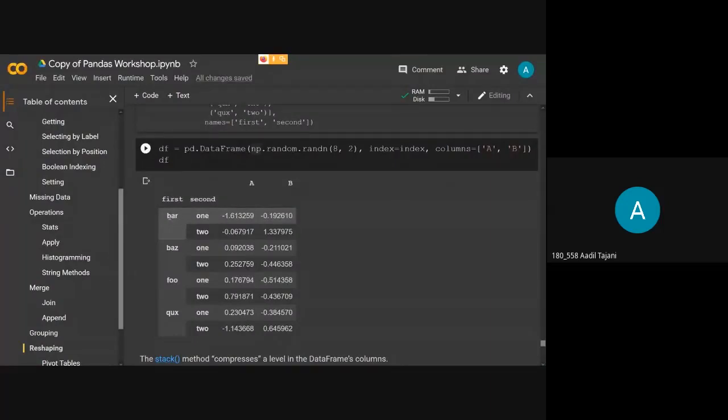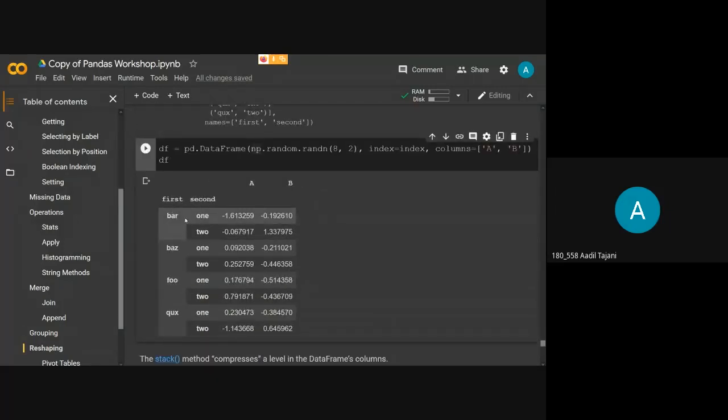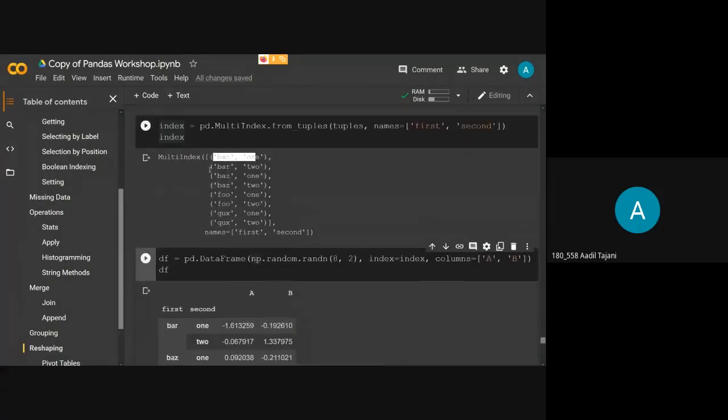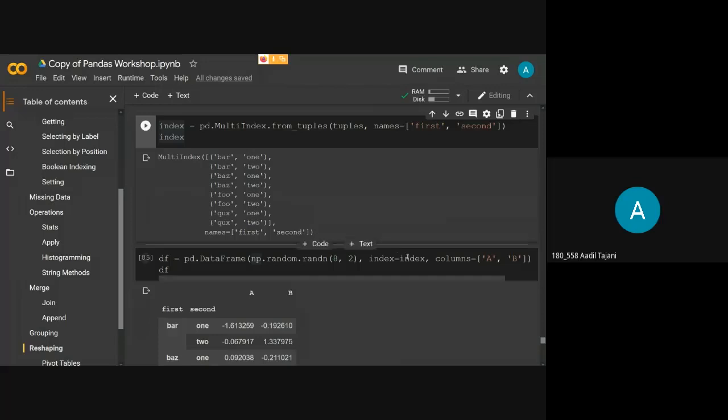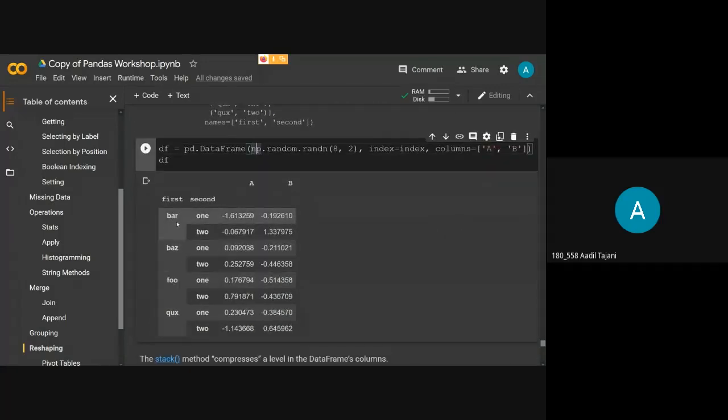So as you can see here, we have index bar, and from the second index we have one, and it has value a for column A and B. As you can see here, bar one, bar two, and we have all these indexes. When you want to represent your data with multiple indexes, you can use this multi-index object. You can assign it to your index. That will create a data frame with multiple indexes.